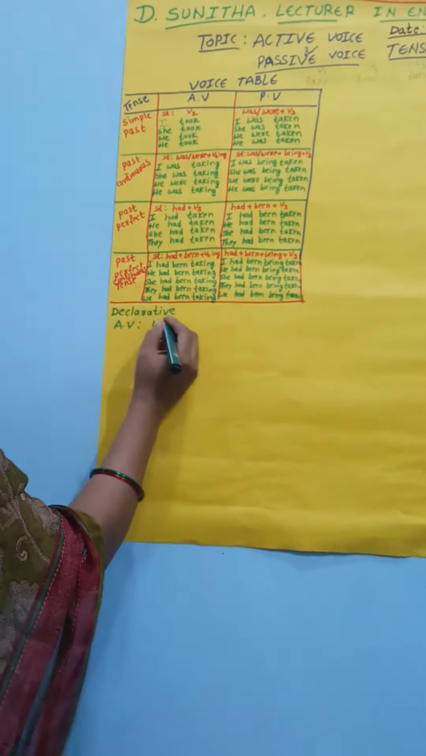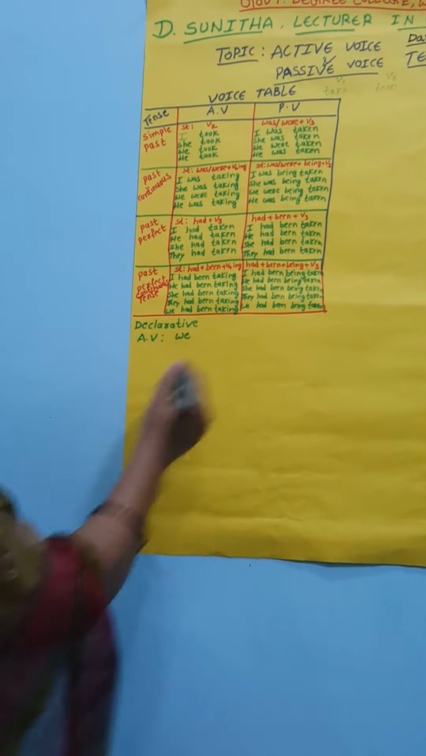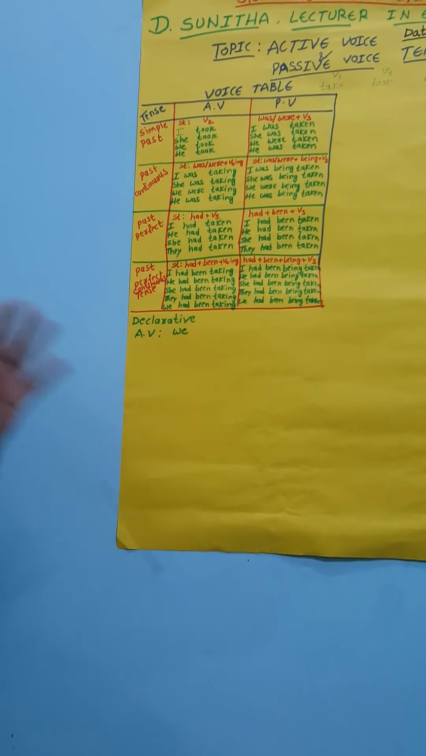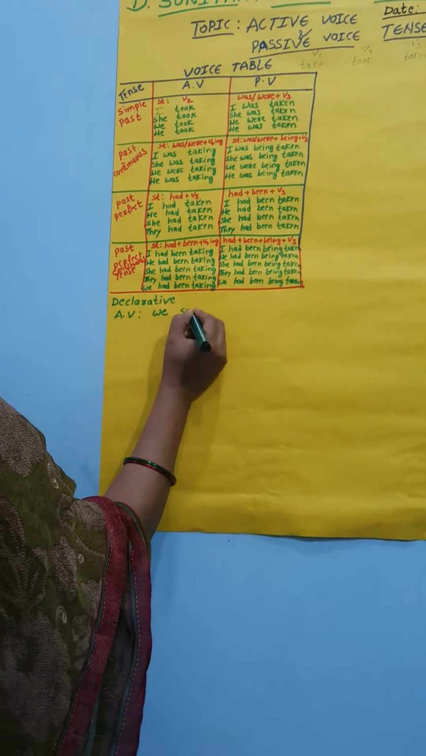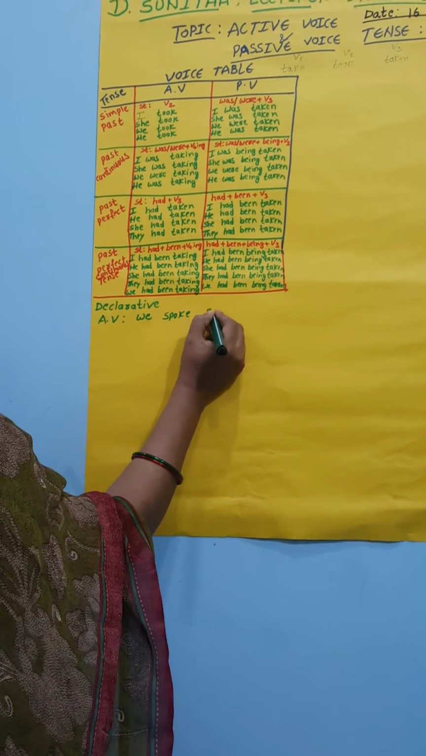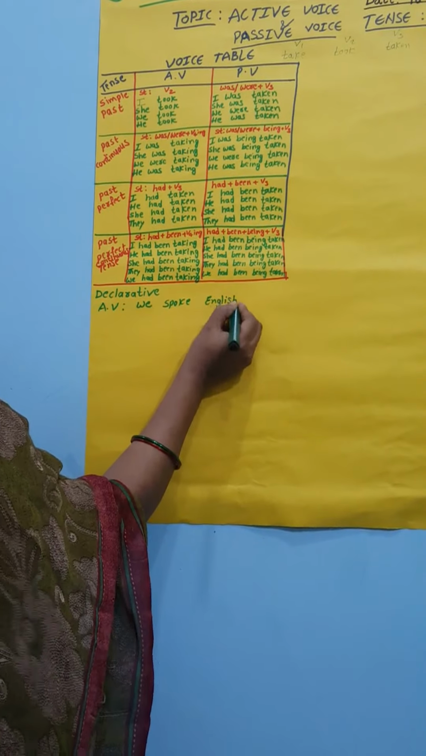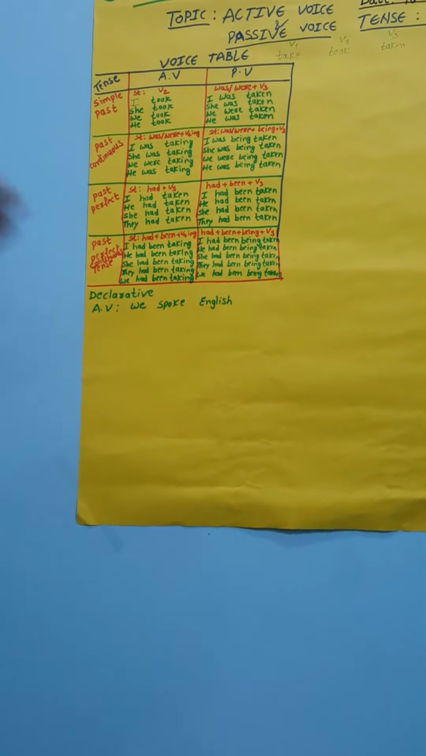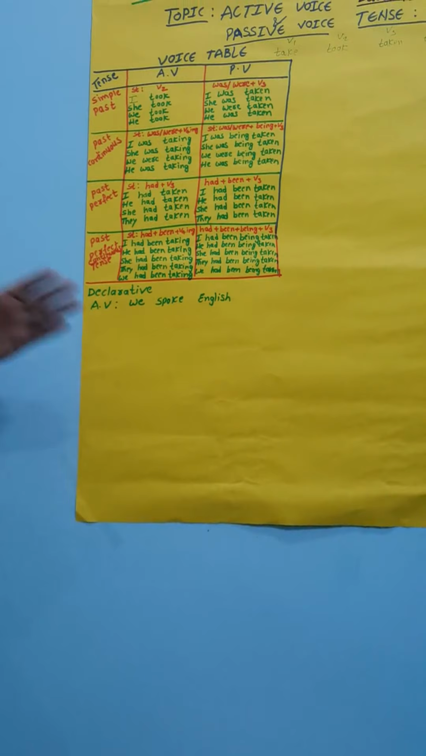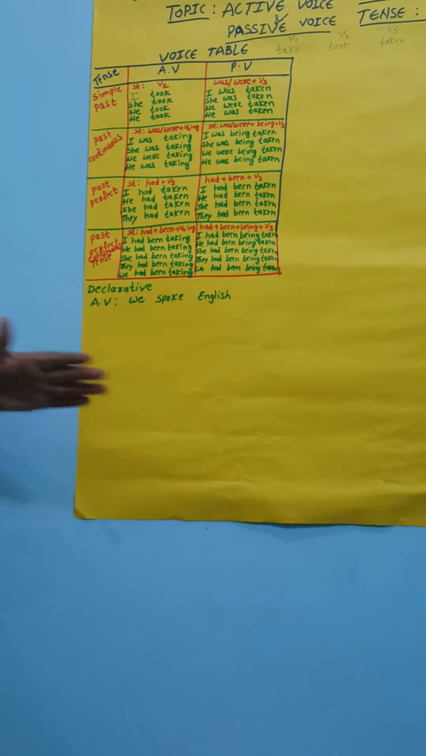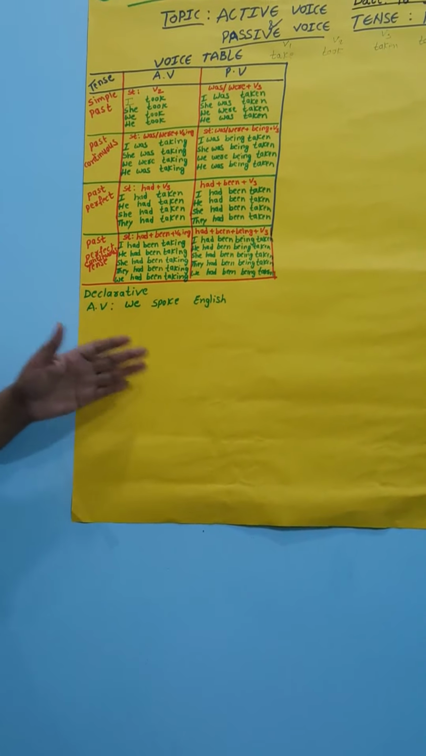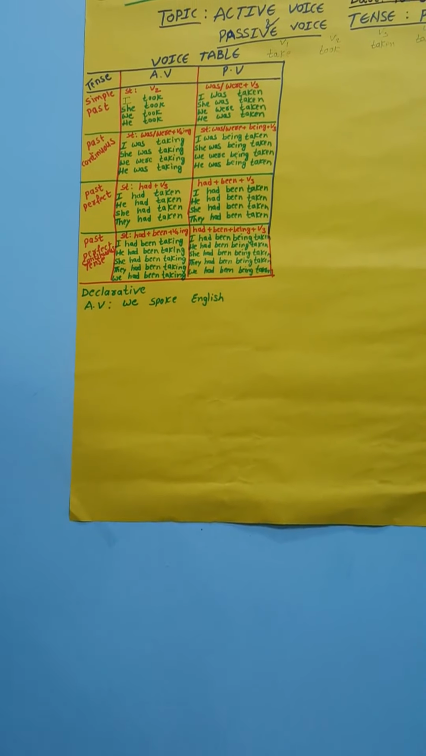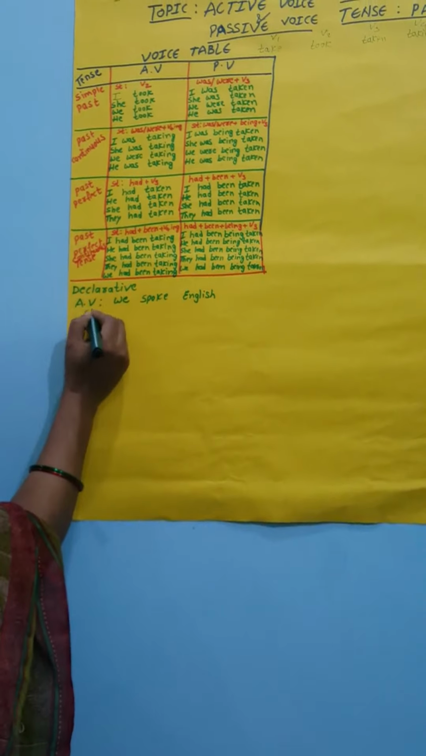What is the V2 form here? We speak. What is the V2 form of speak? Speak, spoke, spoken, speaking. Okay, we spoke English. First of all, before writing the passive voice, we should know how the structure changes from active voice into the passive voice. See the structure.